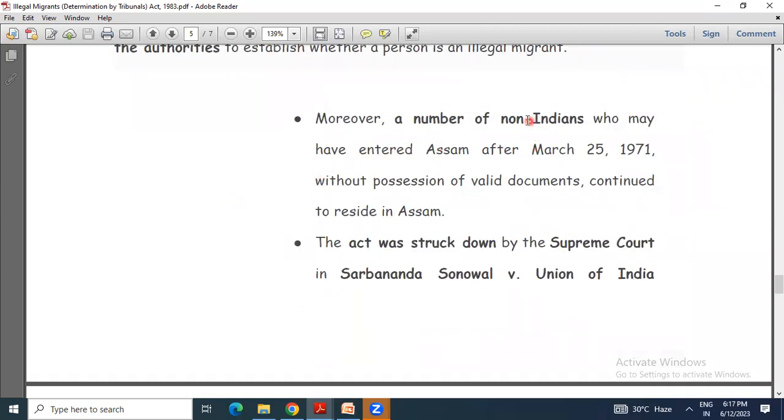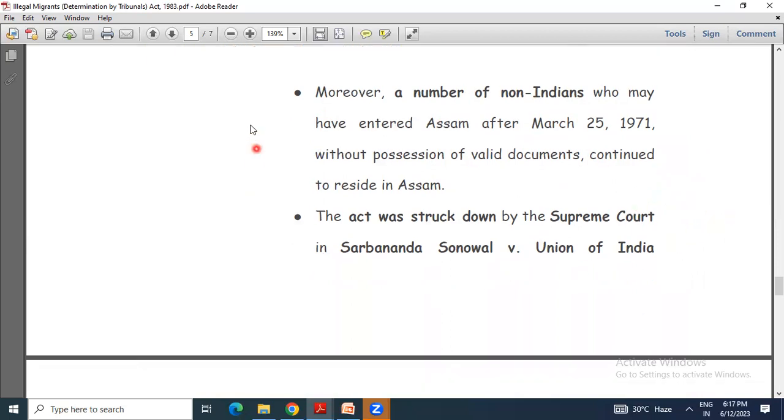Moreover, a number of non-Indians who may have entered Assam after 25 March 1971 without possession of valid documents continued to reside in Assam. You know about the 1971 war, right? Bangladesh became a separate country, carving out from Pakistan. Now Bangladesh is no more East Pakistan, it became an independent country. But many people during that time came to Assam, staying illegally here. Those are non-Indians, but still demanding that they are now Indians.